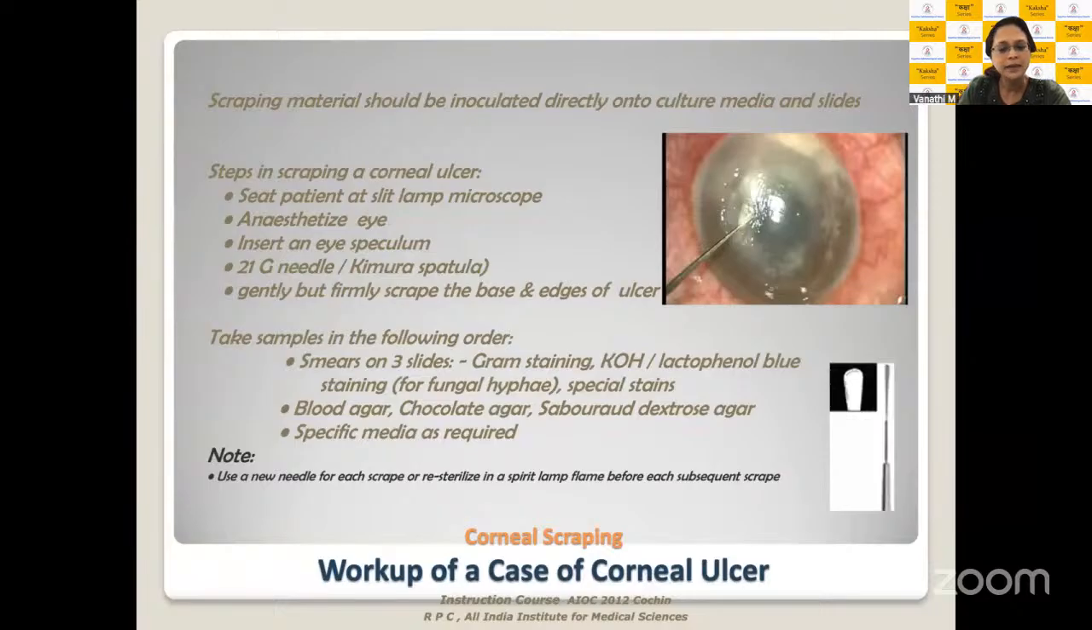Scrapings can be done with Kimura spatulas, or you could do it with simple 26 gauge needles or slightly larger needles, your IV needles also. But be careful when you're using them, and use a fresh sterile needle for each type of scraping: mount scraping and inoculation.